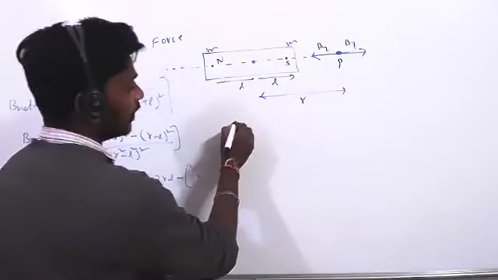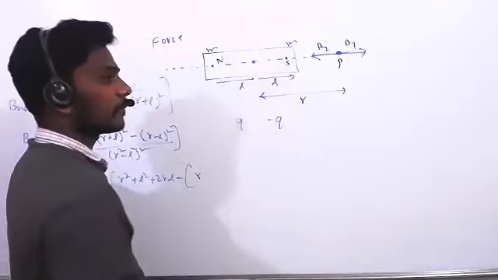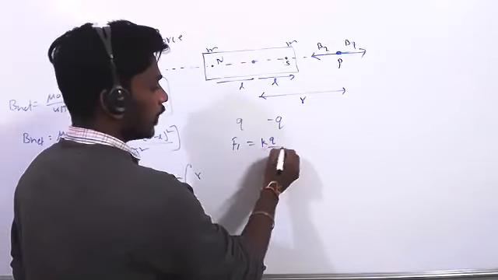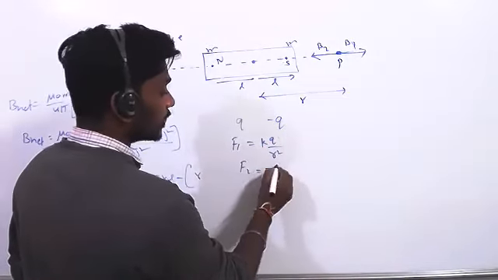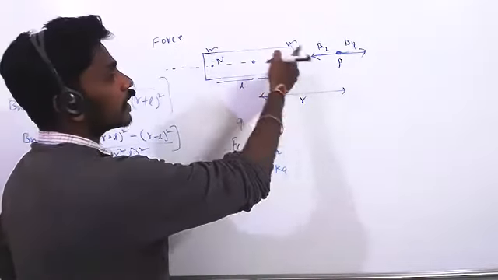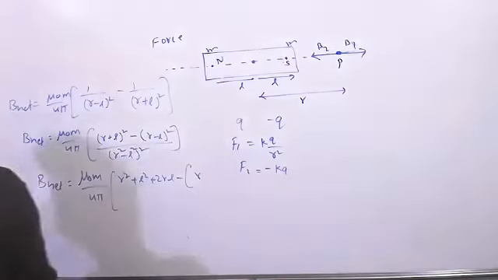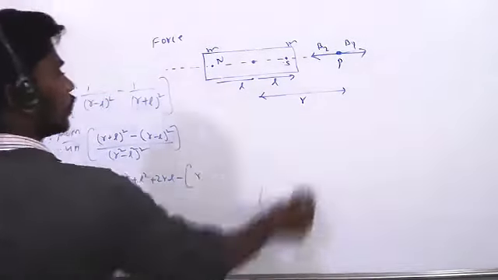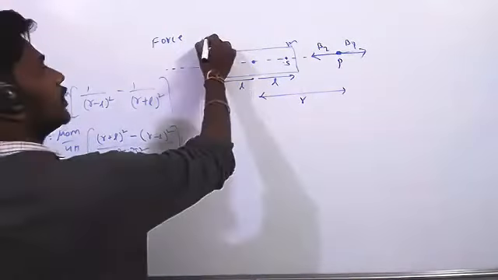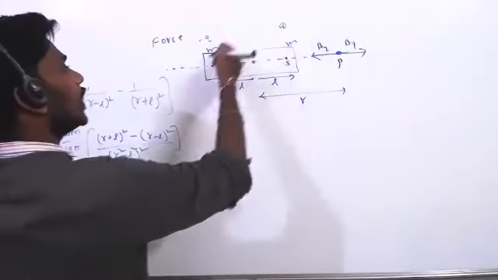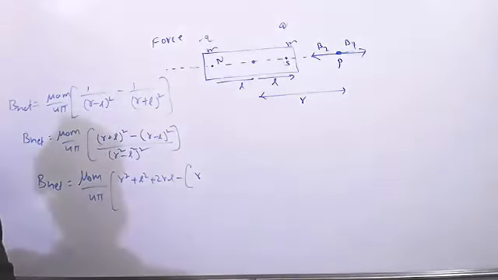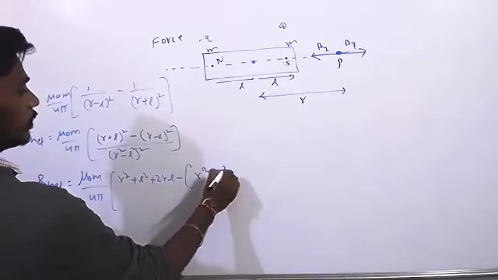There we took Q and minus Q, so F1 equal to KQ1 by R square and F2 equal to minus KQ. This minus came because of the Q. But here for pole strength there is no negative. Both pole strengths are positive only, so we take magnitude only. Remember that. There Q, minus Q; here M only. We didn't take minus M or plus M. Remember that.